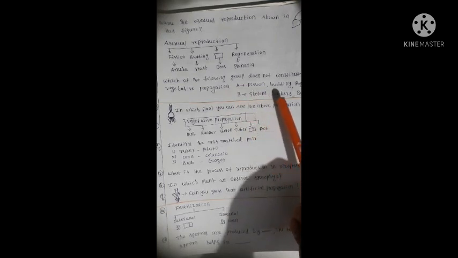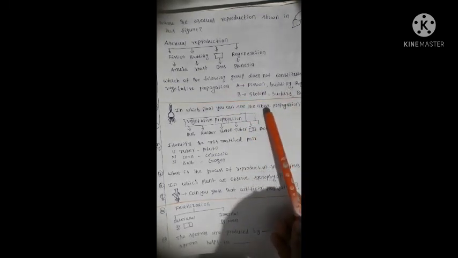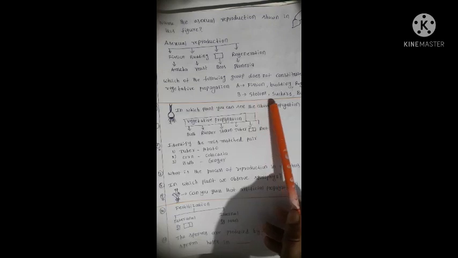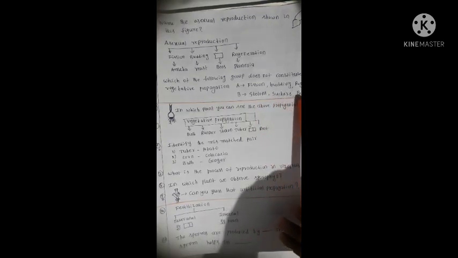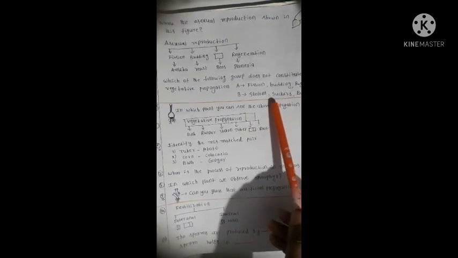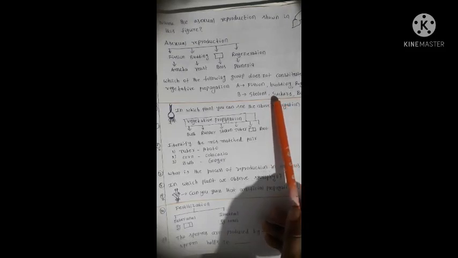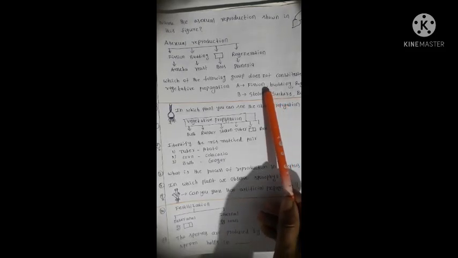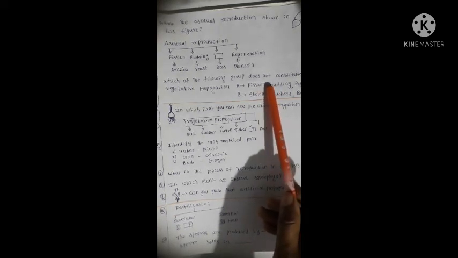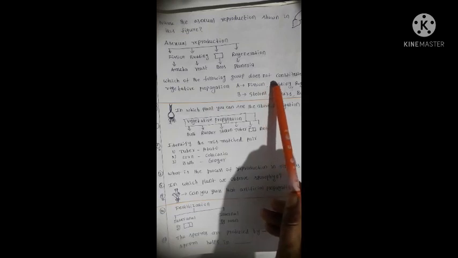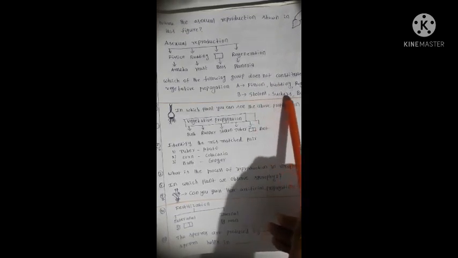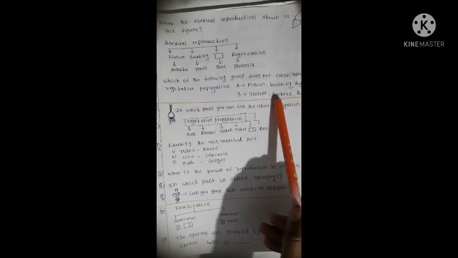Which of the following groups does not constitute vegetative propagation? A. Fission, budding, regeneration. B. Stolons, suckers and bulbs. The answer is A, because these are asexual modes in animals. Stolons, suckers, bulbs are asexual modes in plants. These are examination oriented questions of these modes.